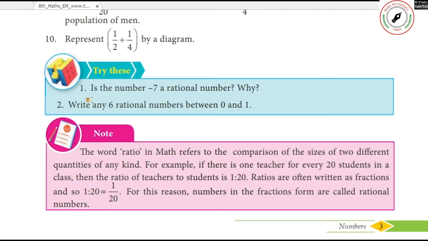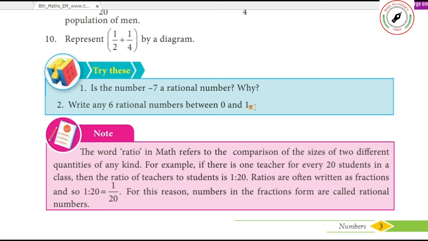Okay. Then come to the second one. Write any 6 rational numbers between 0 and 1. You write any number: 1 by 10, 2 by 10, 3 by 10, 4 by 10. All those numbers are rational numbers. Any 2 integers where the numerator should be the smaller number and the denominator should be the bigger number, then it is between 0 and 1.